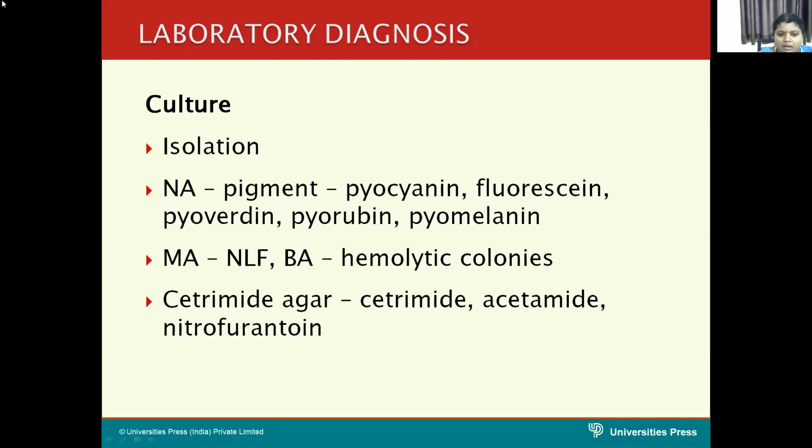On MacConkey agar, as already told, it produces non-lactose fermenting colonies. On blood agar, it produces hemolytic colonies.